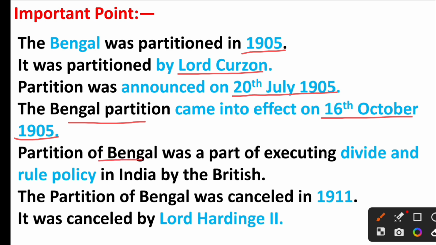Partition of Bengal was a part of executing divide and rule policy in India by the British. The partition of Bengal was cancelled in 1911. It was cancelled by Lord Hardinge II.